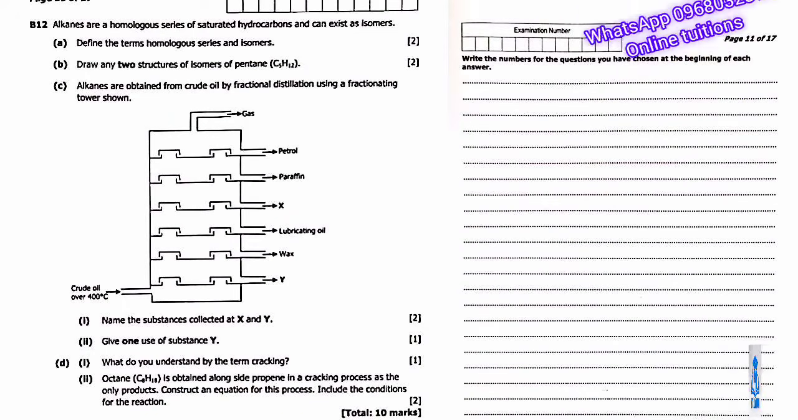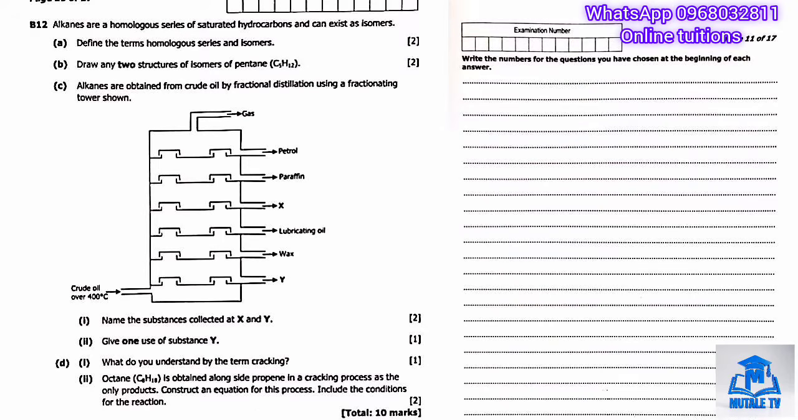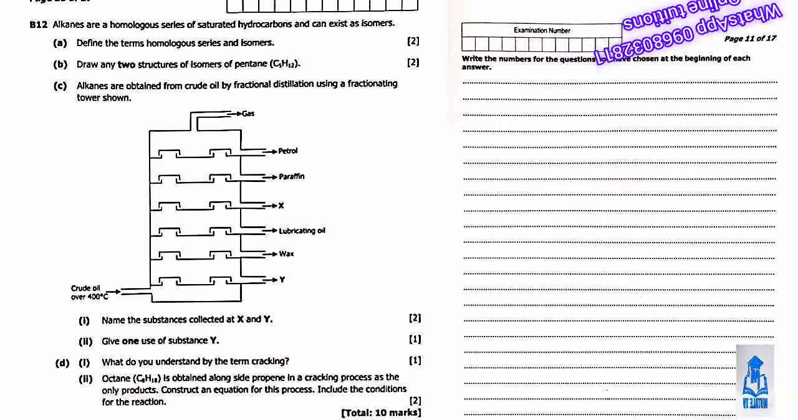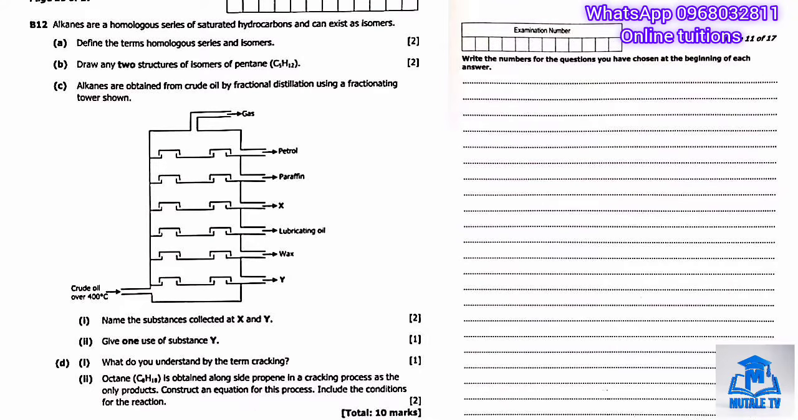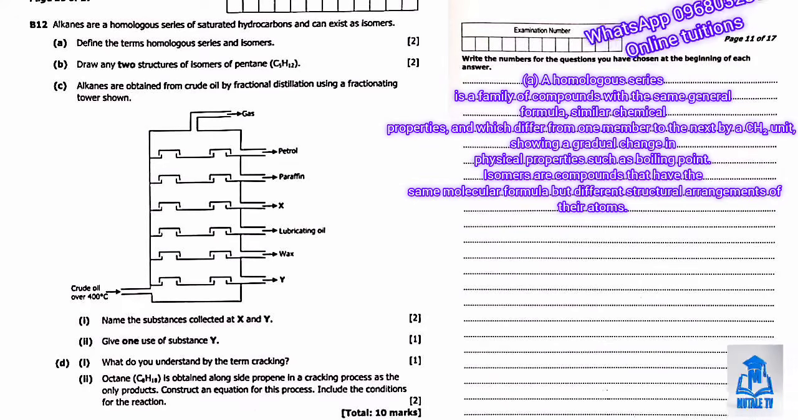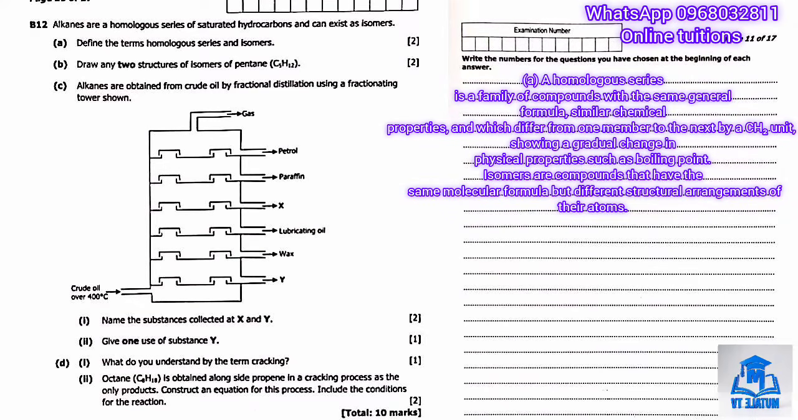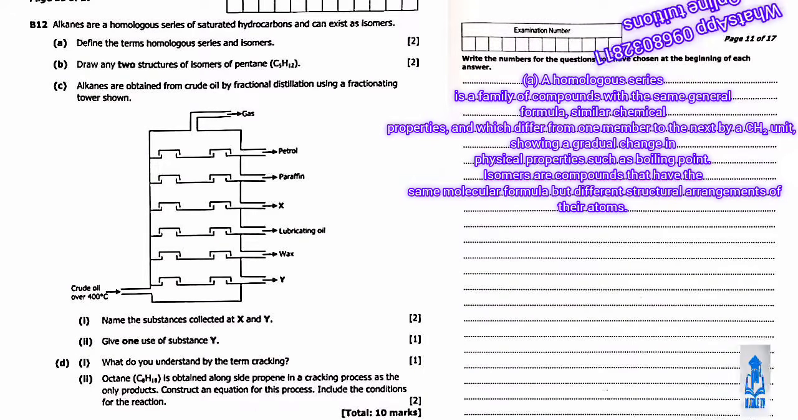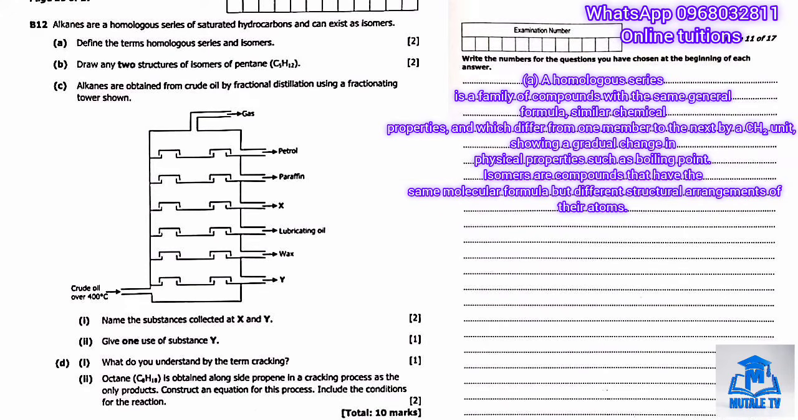Question 12B, our final question on alkenes. Question B tells us that alkenes are a homologous series of unsaturated hydrocarbons and can exist as isomers. Then part A asks us to define the terms homologous series and isomers. A homologous series is a family of compounds with the same general formula, similar chemical properties, and which differ from one member to the next by a CH2 unit, showing a gradual change in physical properties such as boiling point.